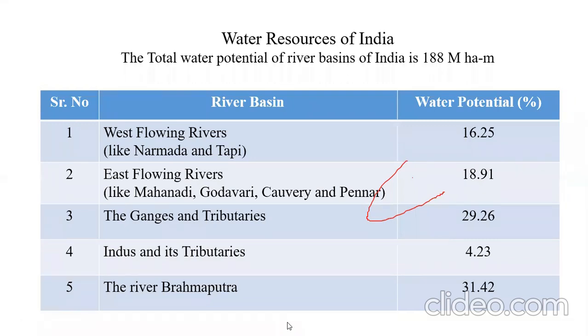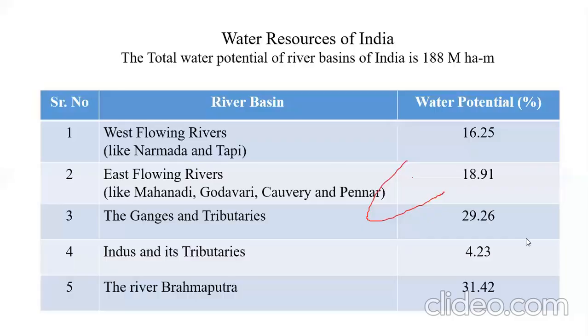So for the Brahmaputra river, the contribution is so high, that is 31.42. Means for the Brahmaputra alone, the magnitude is so high, that is 31.42% out of the 188 million hectare meters. So this is about the water potential of the river basins in India, we can say.